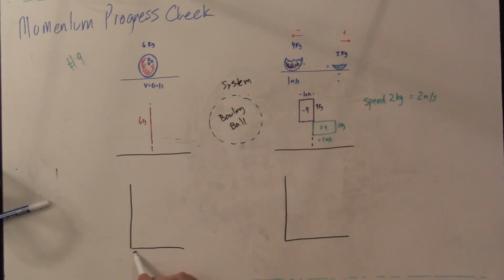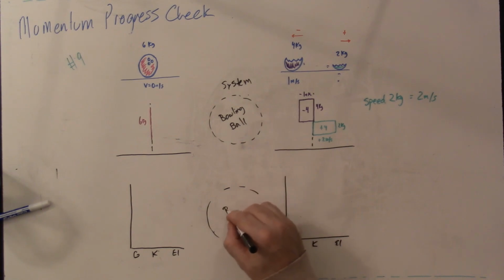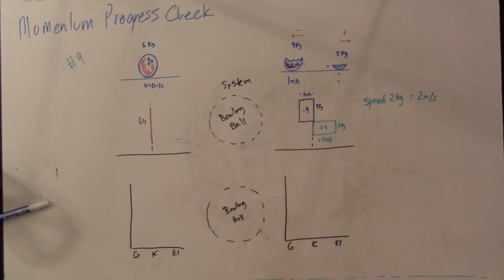I have 3 energies we normally recognize: gravitational, kinetic, and elastic. Okay, I'm going to look at our system again. Our system is still just the bowling ball. So what I can notice here is that before, there's no gravitational, no kinetic, and no elastic, so the energy had to come from somewhere.